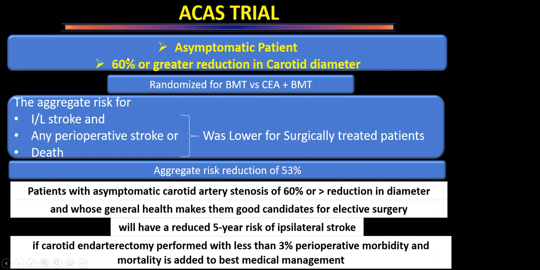So this is important. The ACAS trial has given us this: patients should be offered surgery only if we can perform the surgery with a risk of perioperative morbidity or mortality of less than 3%. If in my center the result of carotid endarterectomy shows more than 5% or 6% perioperative morbidity, my center should not be performing carotid endarterectomy on asymptomatic patients, because that is unacceptable. The risk reduction is not going to be beneficial.